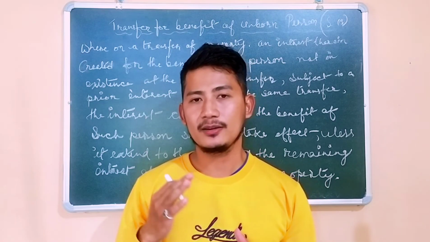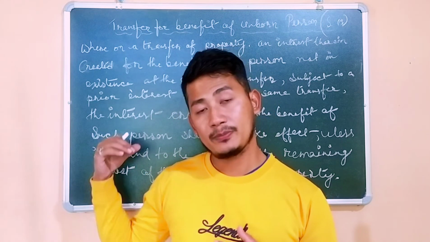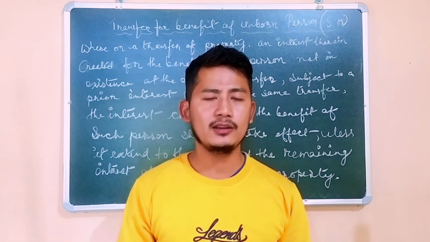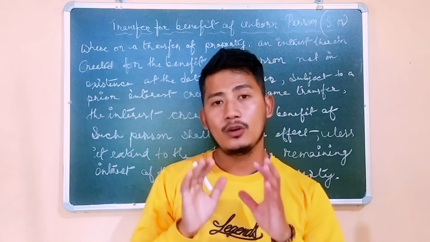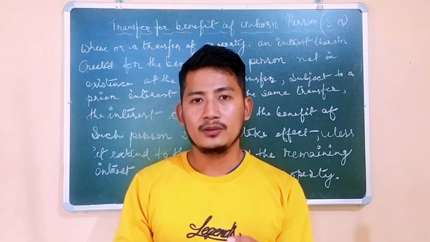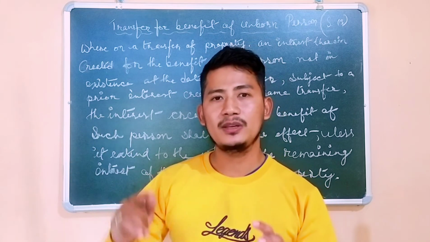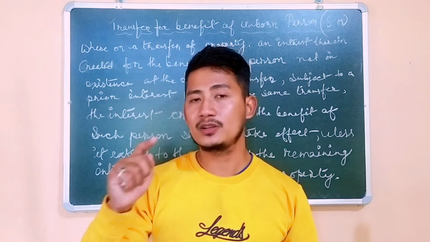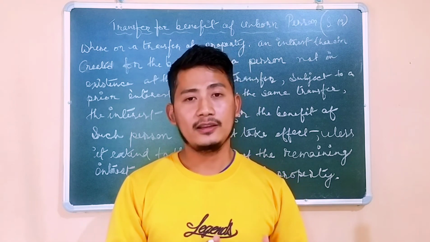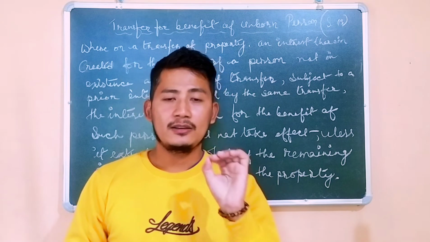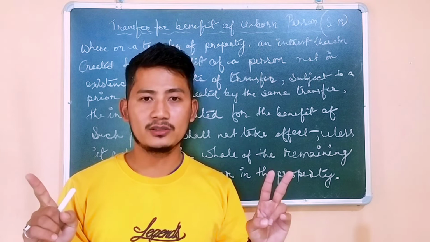If we see Section 13, there are some important points that we need to consider before going into the details of this section. Section 13 talks about the transfer for the benefit of an unborn person. So "for the benefit" is important. Unborn person, with regard to this section, means the person who is in the mother's womb, as well as the person who is not even in existence in any form. This is the exception to the rule laid down by Section 5, which says that the transfer can be done only between two living persons.